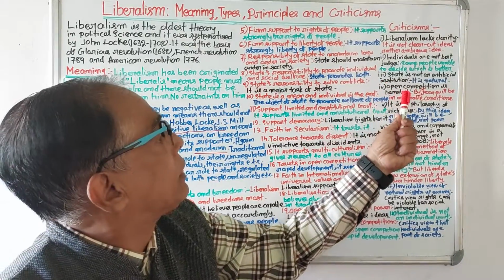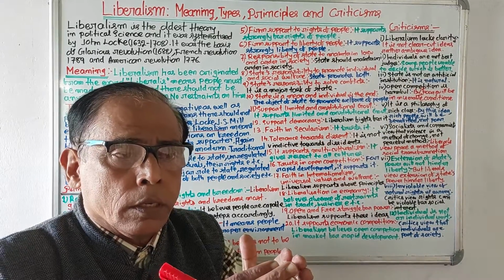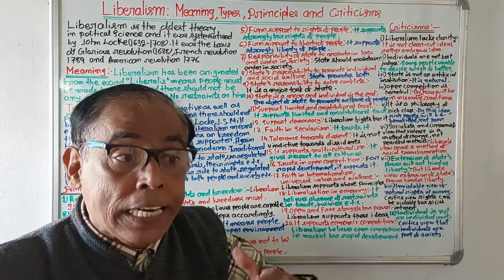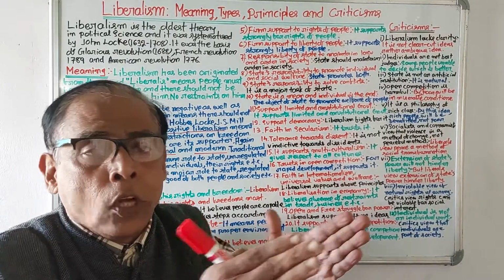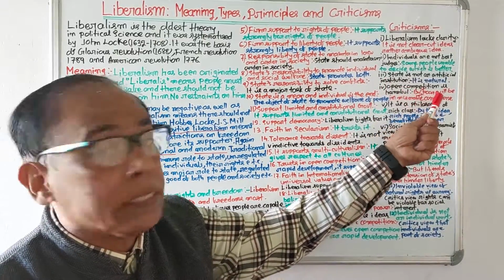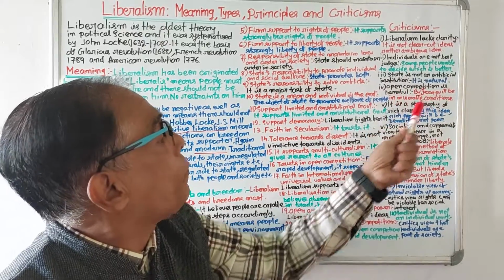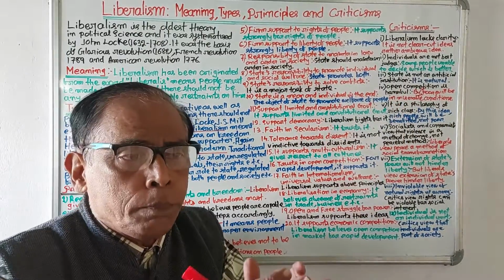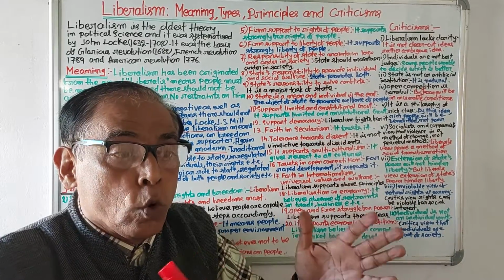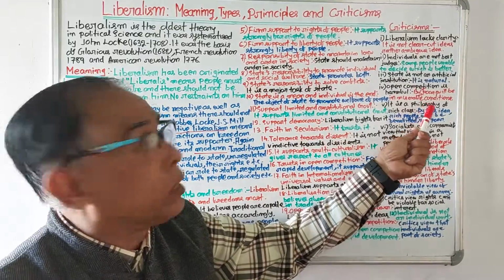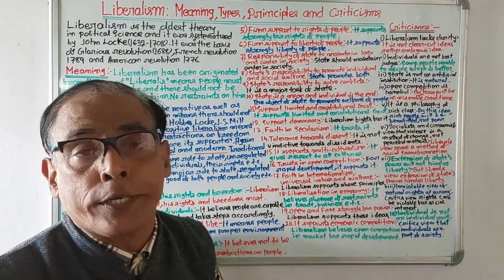Then number 3, state is not an artificial institution. Liberalism says that the state is an artificial creation. It is made by people. But according to critics, the state is not an artificial creation, rather it is a natural institution. Number 4, open competition is harmful. Liberalism believes that there must be open competition. But according to critics, if there is open competition, the poor will be in a miserable condition. Poor people will be exploited.